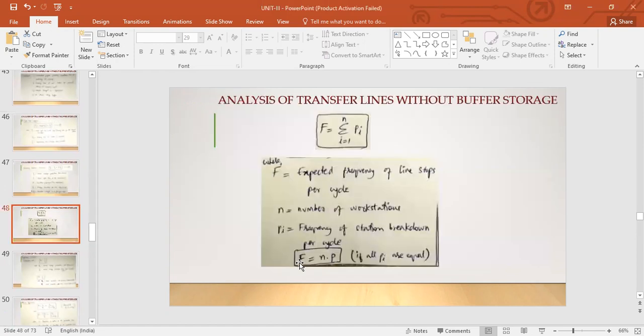right? I told you here, to calculate the expected frequency of line stops per cycle, you have to consider all of the number of stations that you have, right? If there are 10 stations, then 10 multiplied by the probability. If we are considering all probabilities of breakdowns to be equal, then we have n into p. That's what we will consider in all of the problems for simplicity. So from here you get the f, n into p.